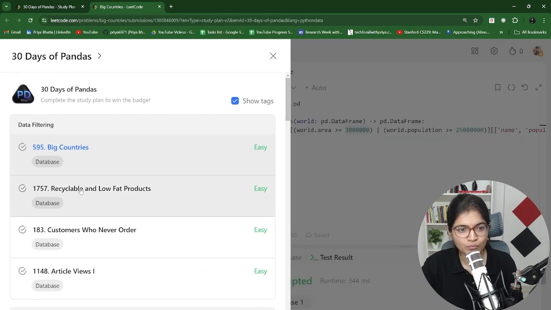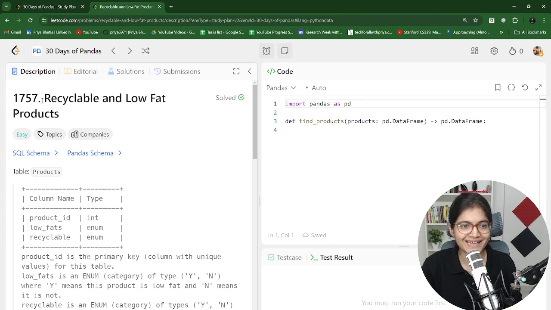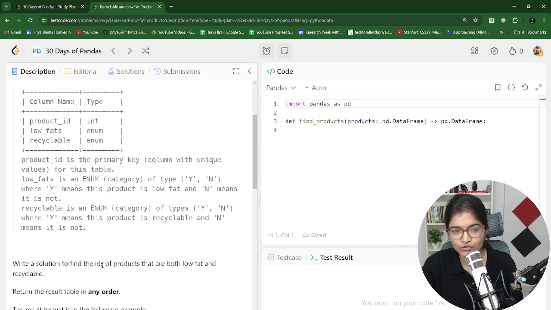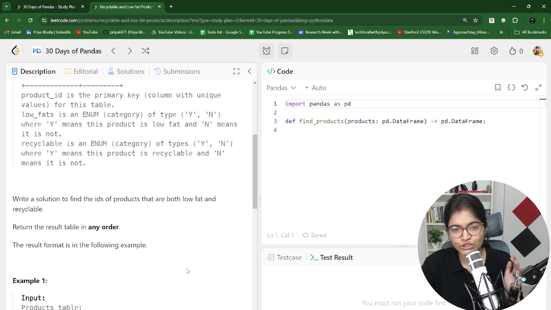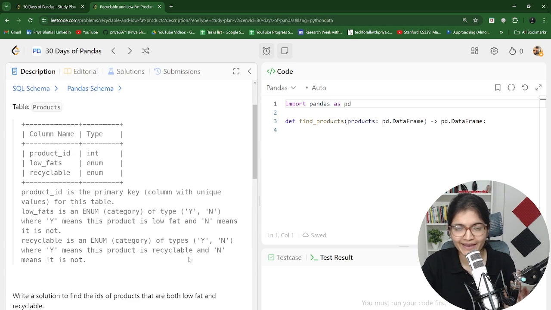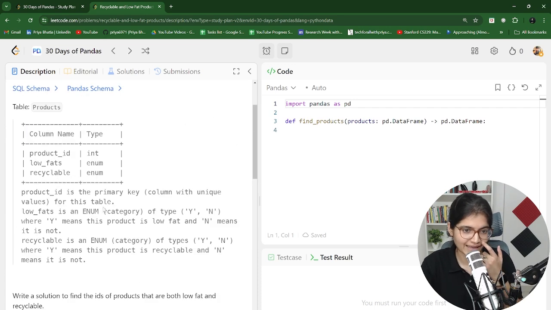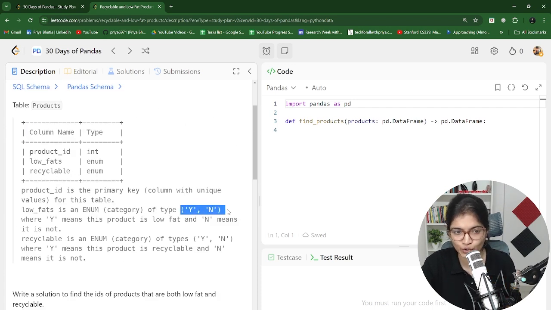Yes. Now let's move to the second question, where they are talking about recyclable and low fat products. Let's see what they are saying: you have to write a solution to find the ID of products which are both low fat and recyclable. You can see that we will have a category where the answer is either yes or no.